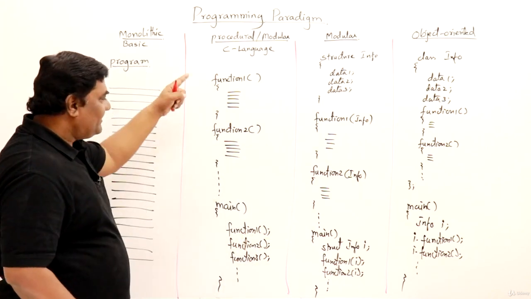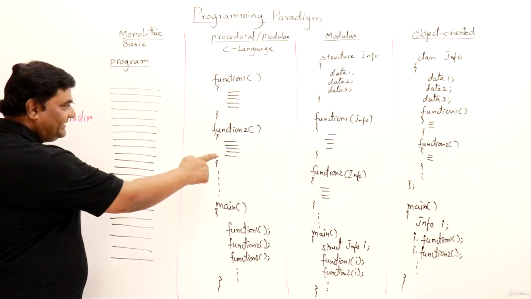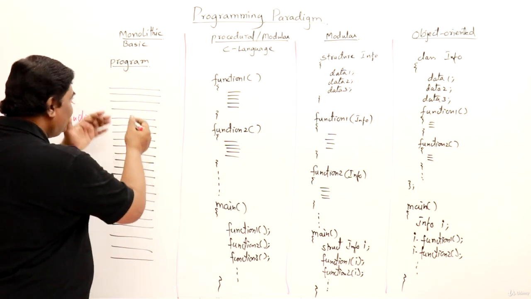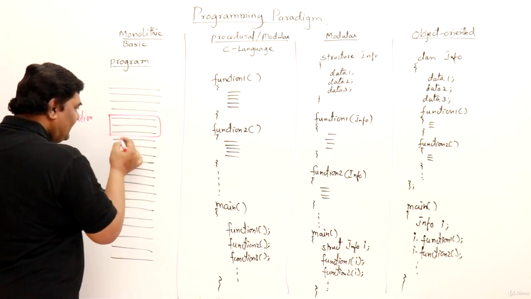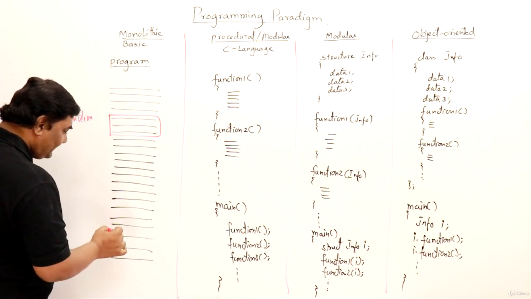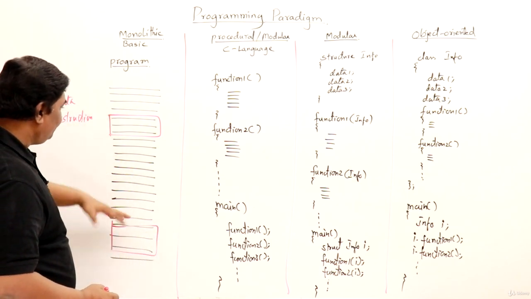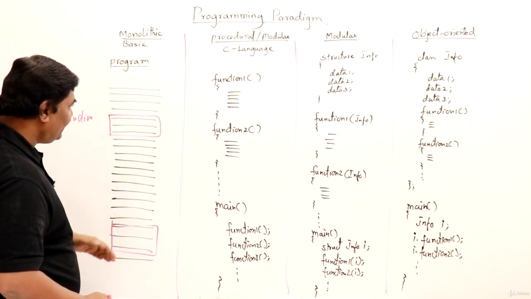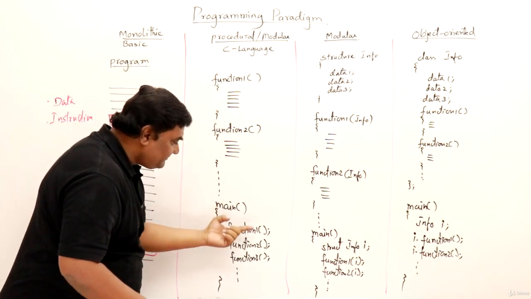So modular programming was introduced. What is this? I'll explain it by comparison with this one. See, when everything is written here, maybe a few lines are used here and the same lines are written here also. So why write those same lines multiple times? Why can't I write them at one place and use them multiple times?